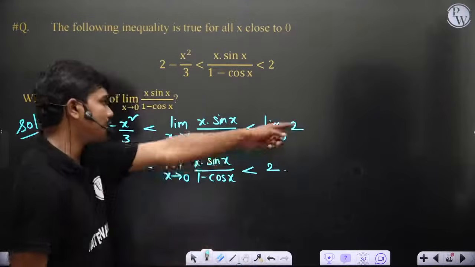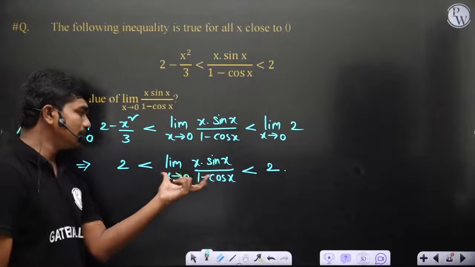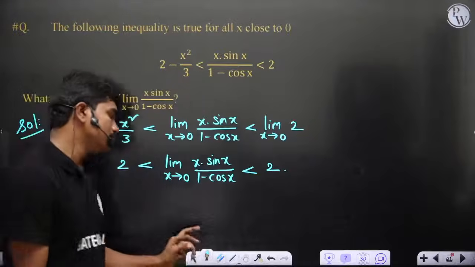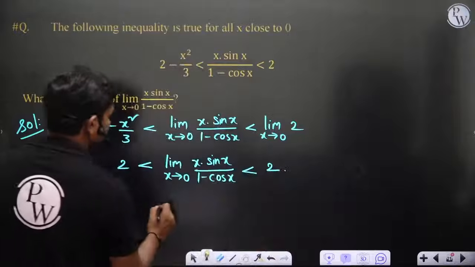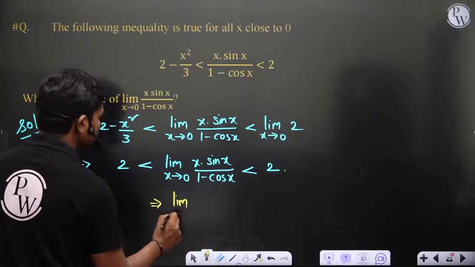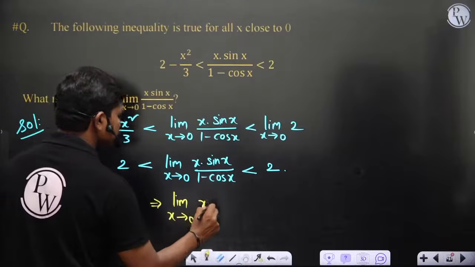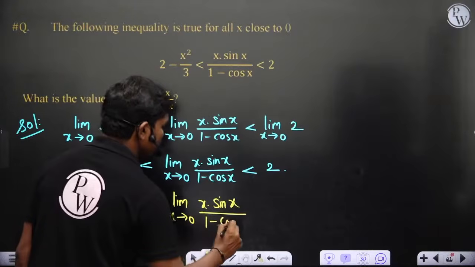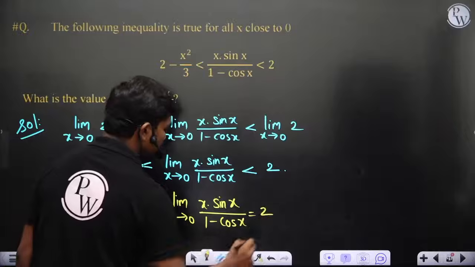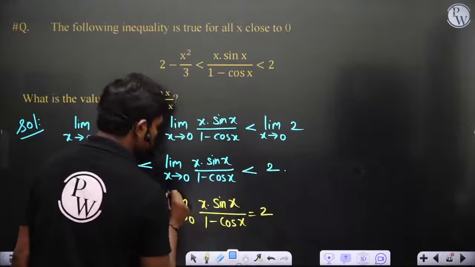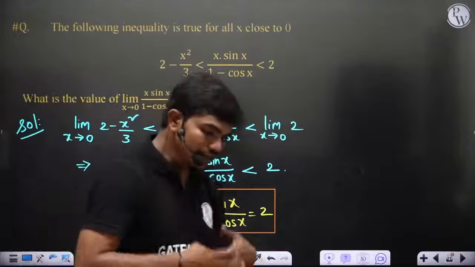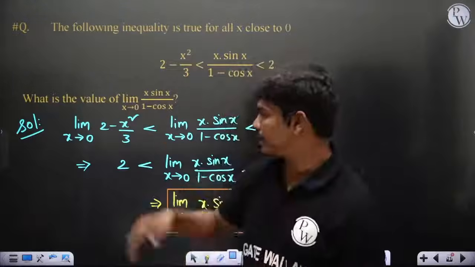Because you don't have x to substitute 0. So that means this limit will lie between 2 as lower and 2 as upper limit. Therefore, limit x tends to 0, x times sin x by 1 minus cos x, this value is definitely 2 in this case. Clear? Even without knowing this knowledge, if you try to calculate this limit, still you will get 2.